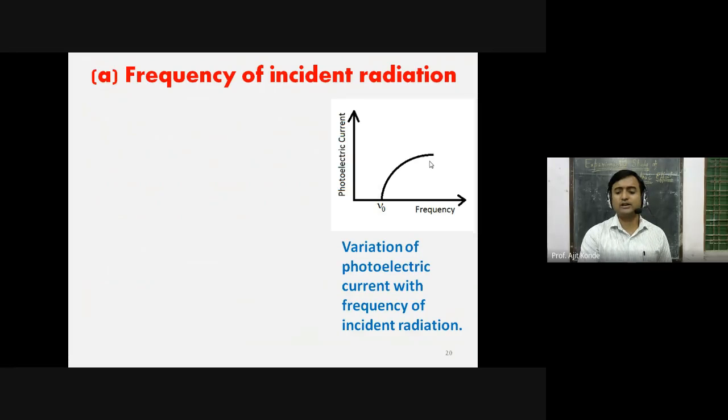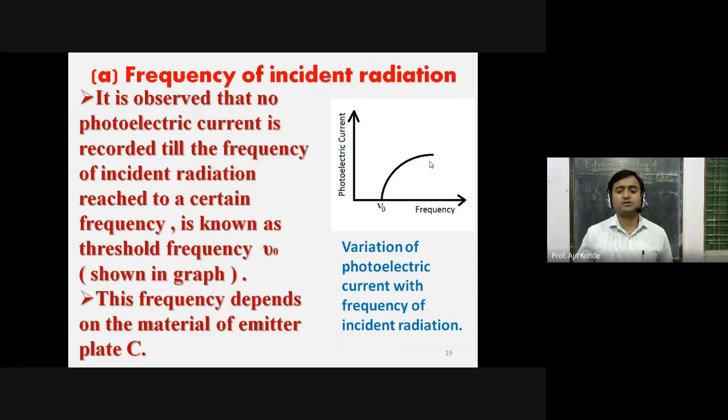Variation of photoelectric current with frequency of incident radiation. It is observed that no photoelectric current is recorded till the frequency of incident radiation reaches a suitable frequency, which is known as threshold frequency. This frequency depends on the material of emitter plate C.